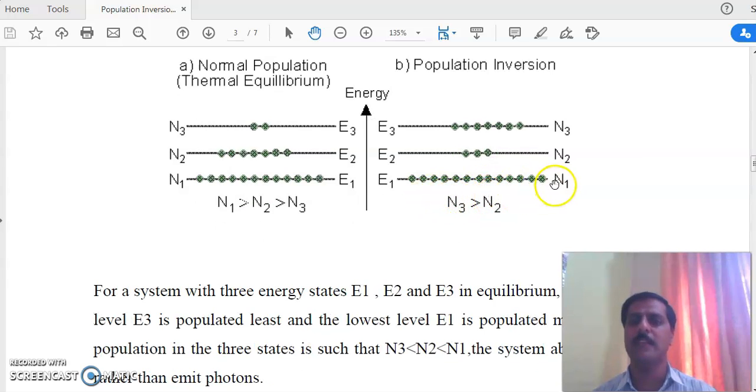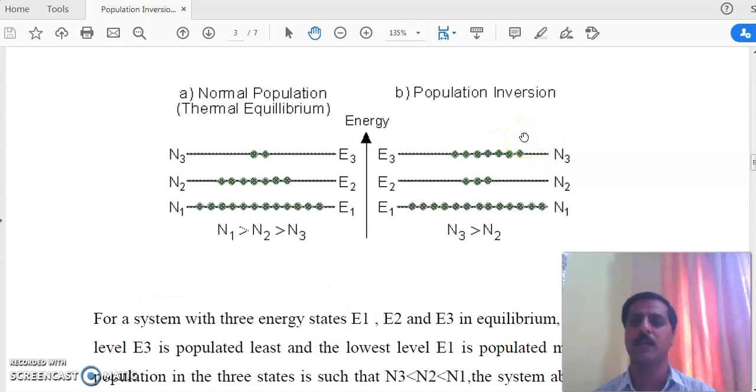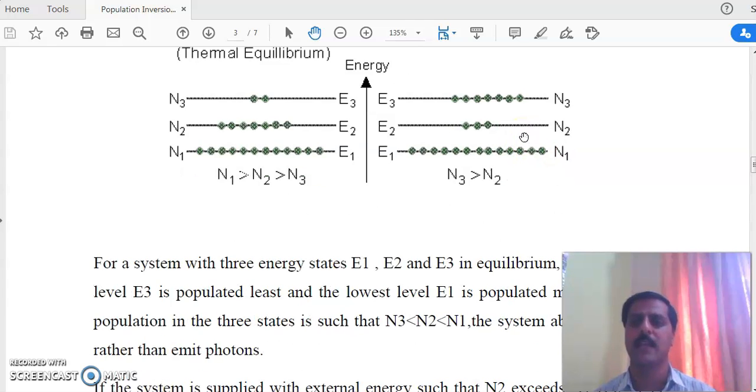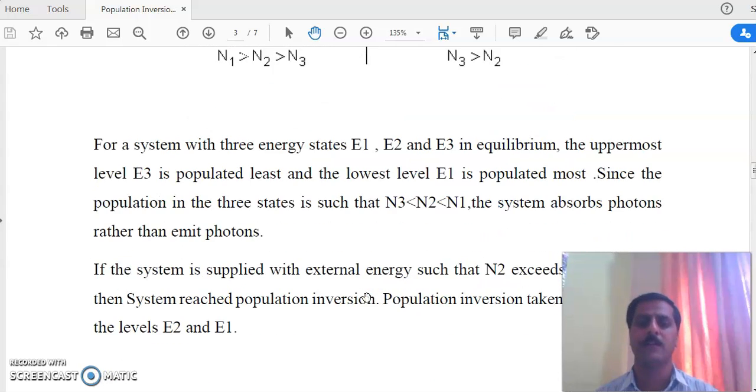Even though that is higher, population inversion, as I already told, is achieved between any two states. The condition is that the upper state has a higher number of electrons or atoms as compared to the lower. So here population inversion is achieved between E3 and E2 states, because N3 is greater than N2. That is the concept of population inversion. And when this population inversion is achieved, then there is stimulated emission.